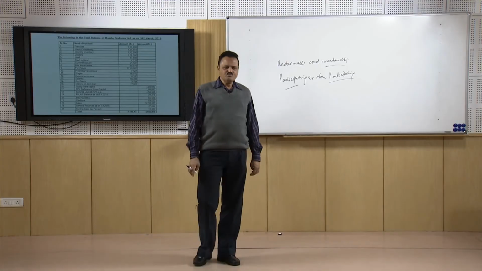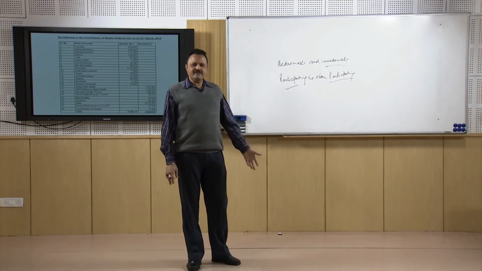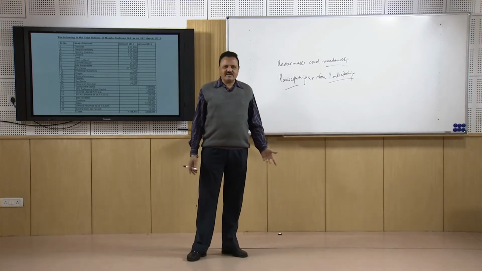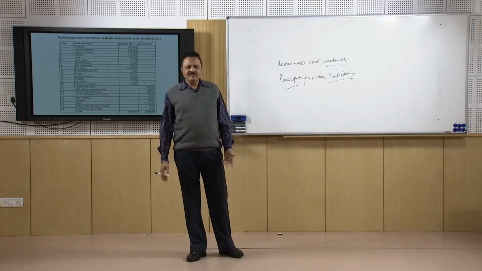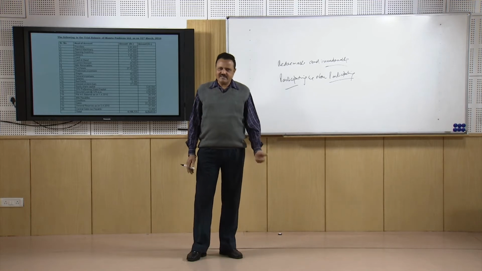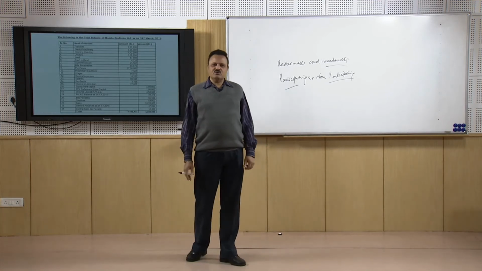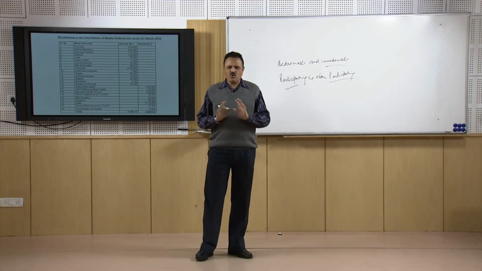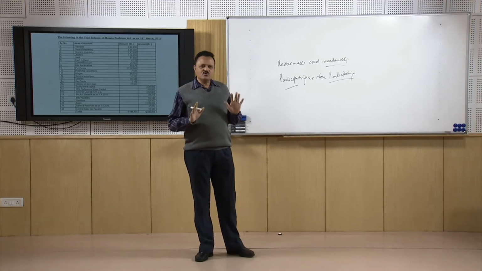Now they pay dividend first to the preference shareholders at the pre-specified rate, maybe 10 or 15%, which cannot be increased, and then equity shareholders are paid a very high rate. See, for equity shareholders, no dividend is fixed.